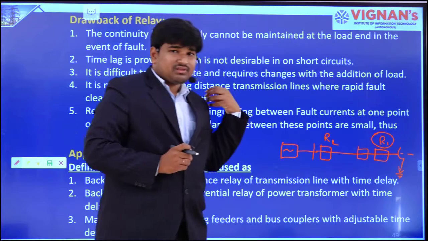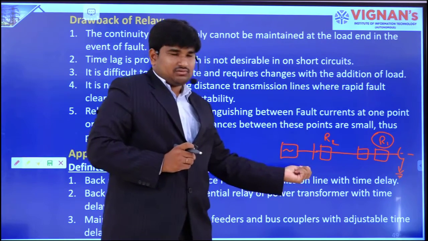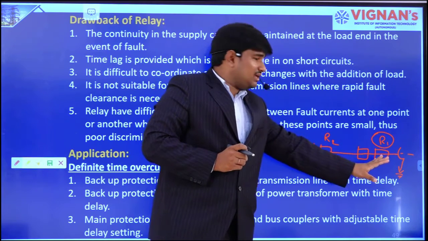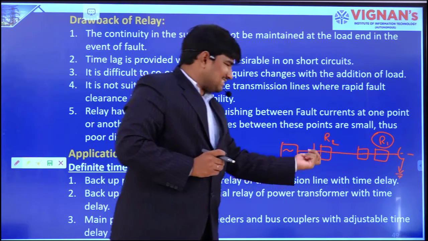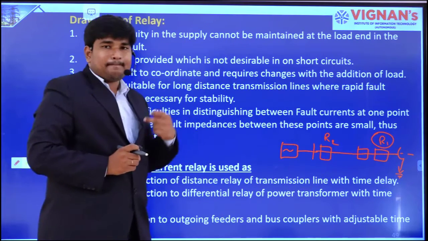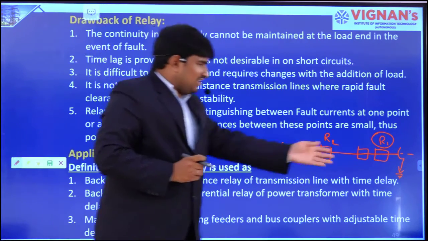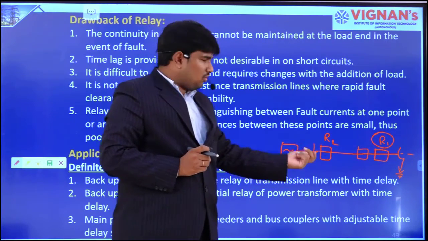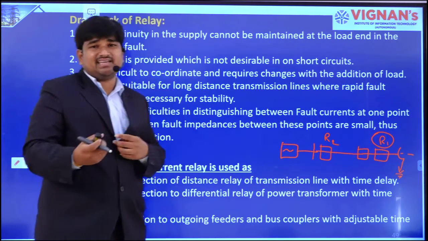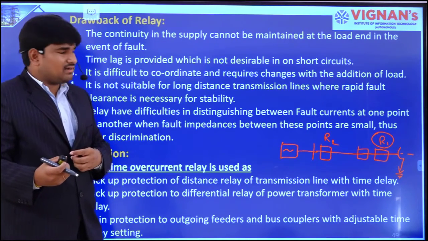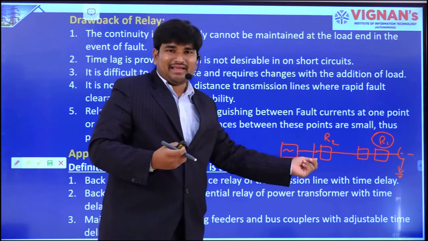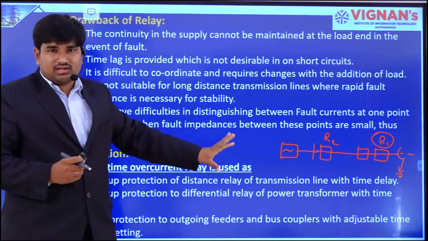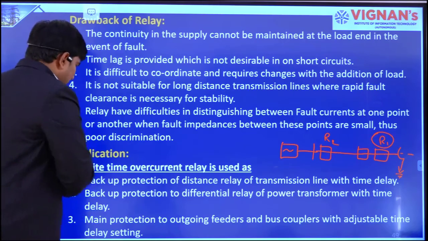We need an additional protection here, as it may maloperate. So we are using a secondary relay as backup protection. Even if relay 1 fails, relay 2 will sense the fault and give a tripping signal to the circuit breaker, and the circuit breaker will be open circuited. Hence, the system will be protected. That is the necessity of backup protection.